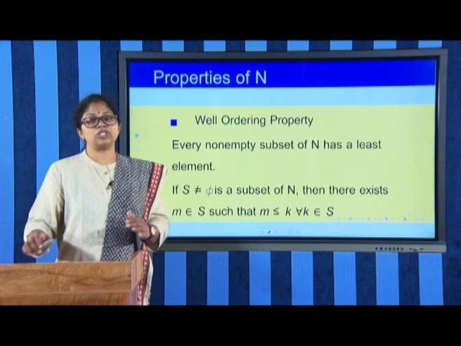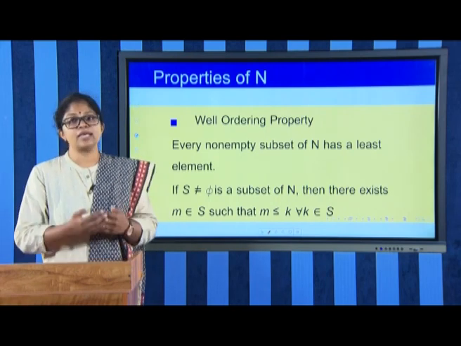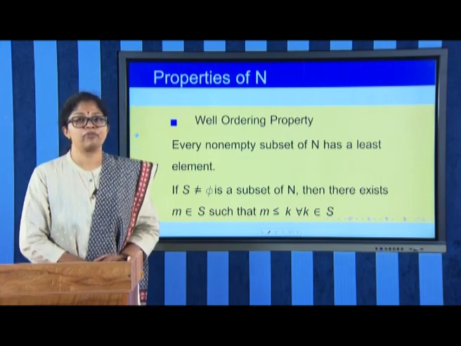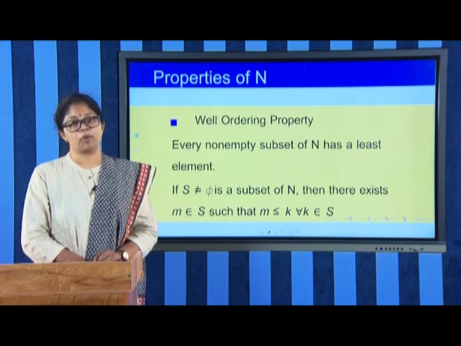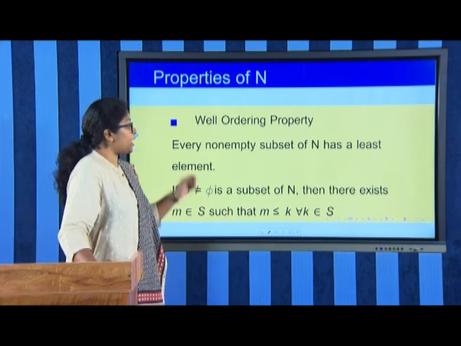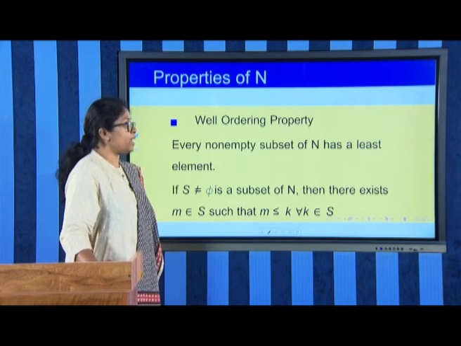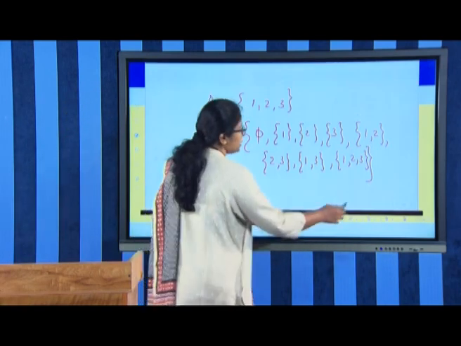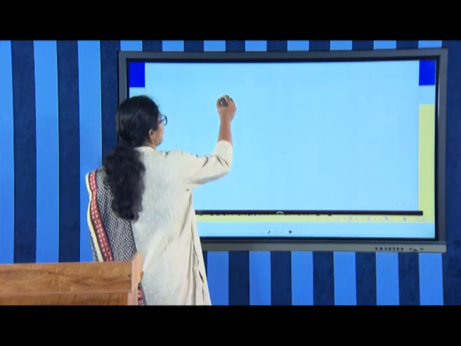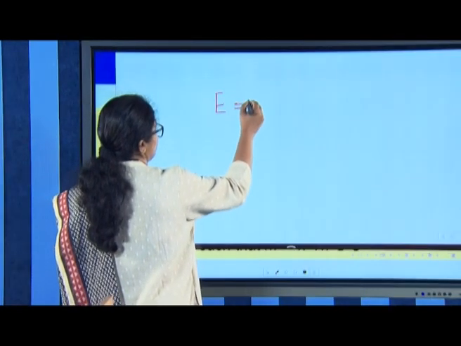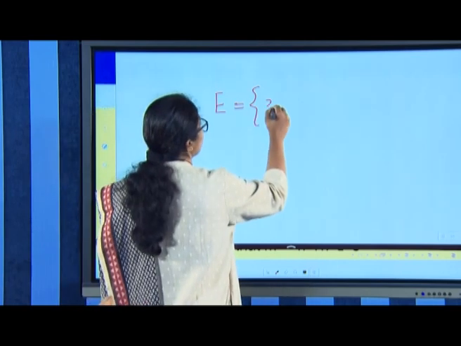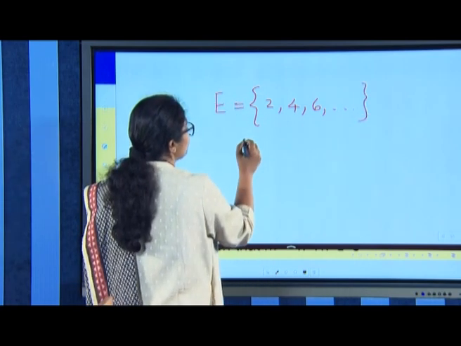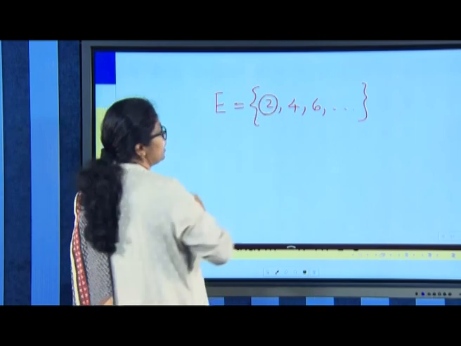Now, in this session, we will be discussing the properties of natural numbers. The first and most important property of natural numbers is the well ordering property, which states that every non-empty subset of N has a least element. For example, take the set of all even natural numbers. We can see it starts with the number 2. So, this has the least element, that is 2.